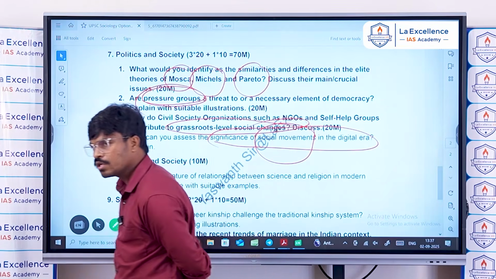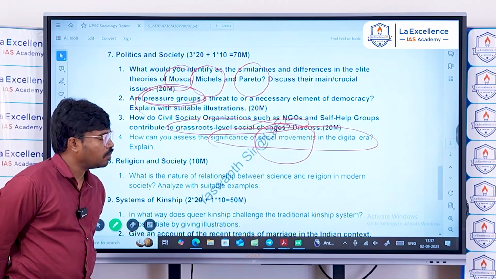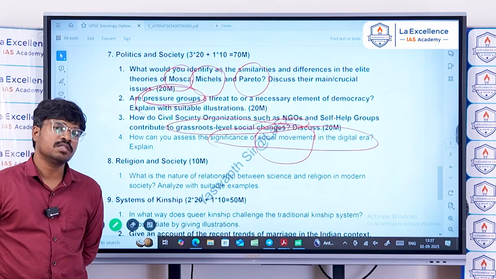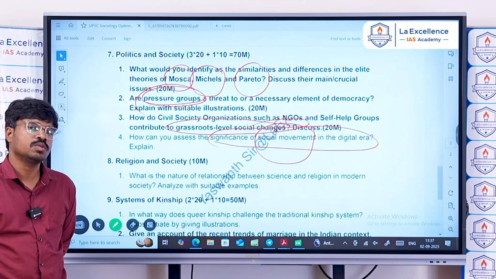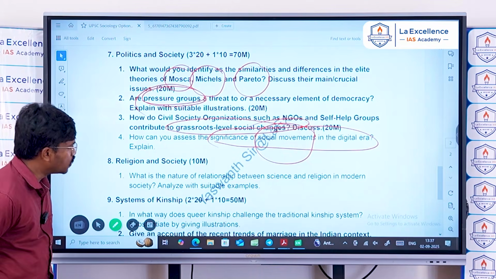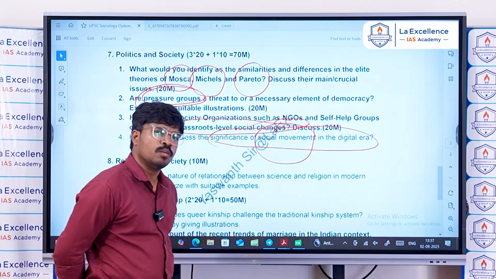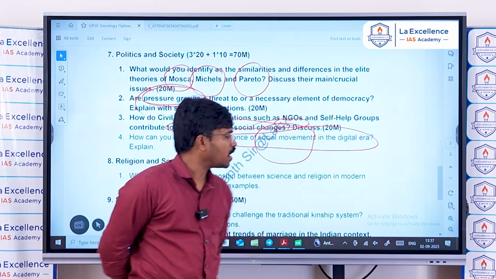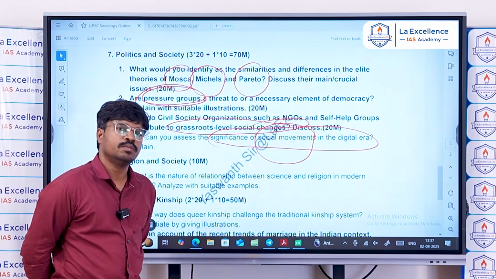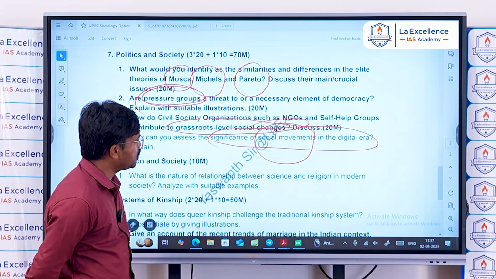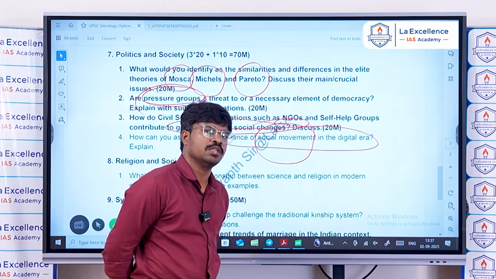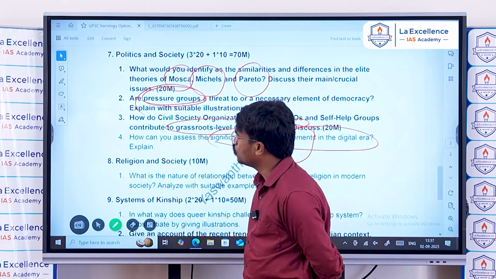And in the spreading of these goals and ideas, the leadership has to work, and most of this spreading used to happen through offline modes. But in the digital era, mobilization is easy. It is possible with just a click, through social media.